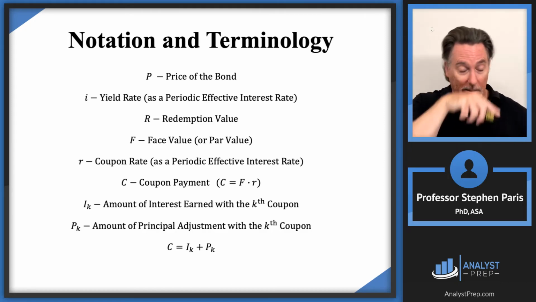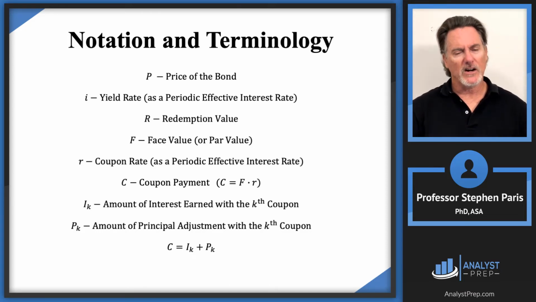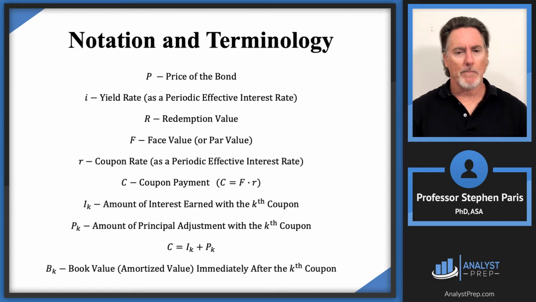And then finally we have balances. We talked about balances with loans, but we don't call them balances on bonds. We call it a book value. So cap B sub k is going to be the book value, and another word for that is amortized value, but you're more often going to see the word book value, immediately after the kth coupon.